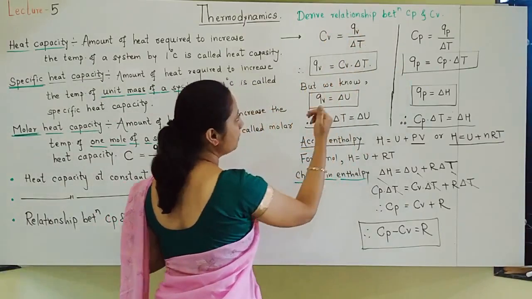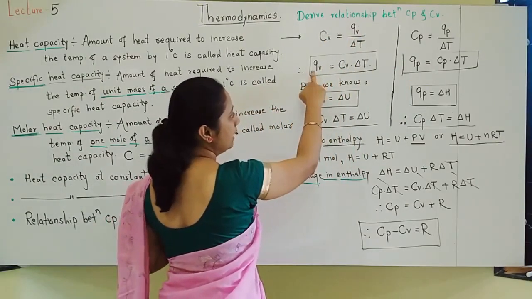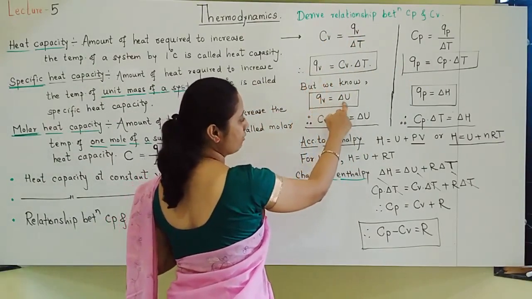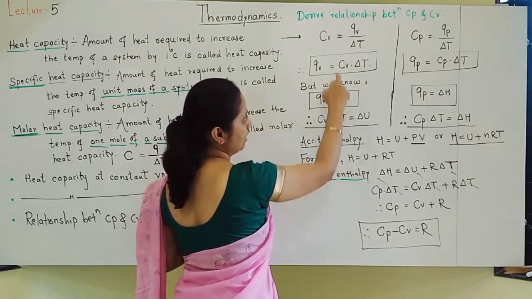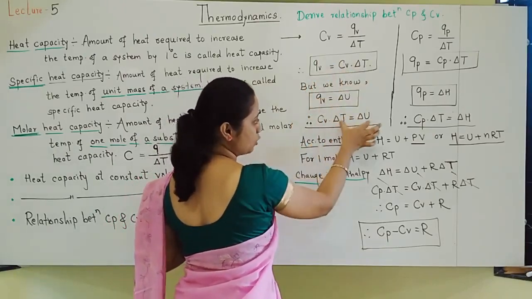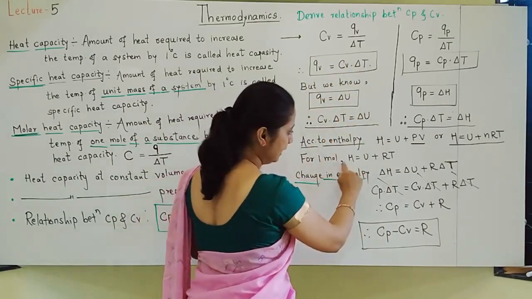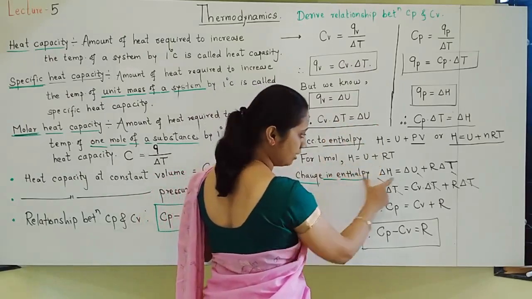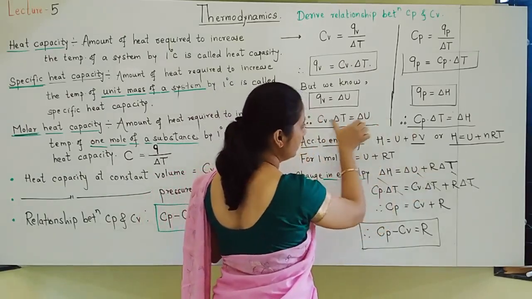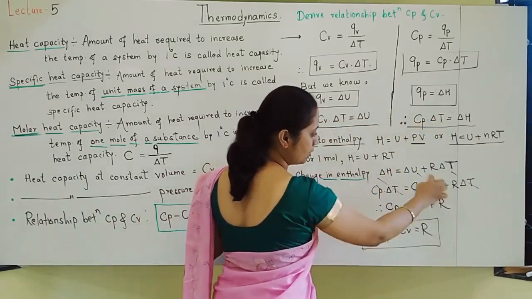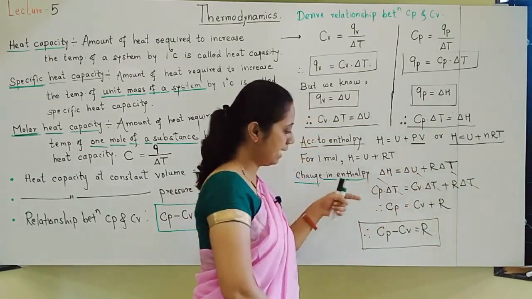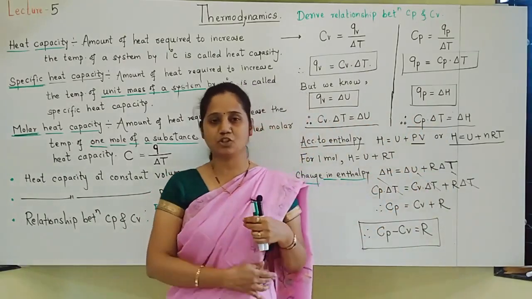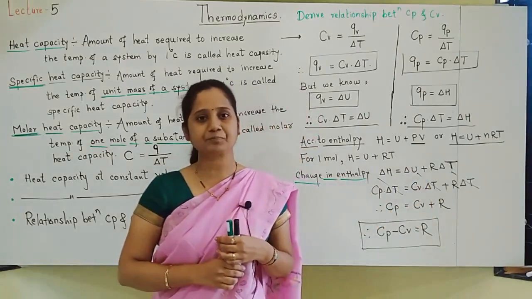In the previous video we have seen that heat at constant volume is always equal to change in internal energy. LHS is the same, so you can substitute like this. Then this is according to enthalpy. Write the formula for change in enthalpy. Substitute these values. Delta T gets cancelled, and very easily you can derive the relationship between Cp and Cv.